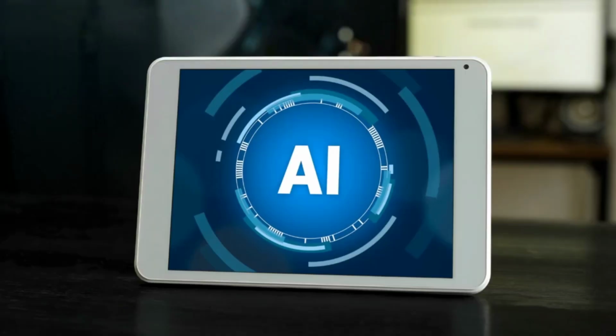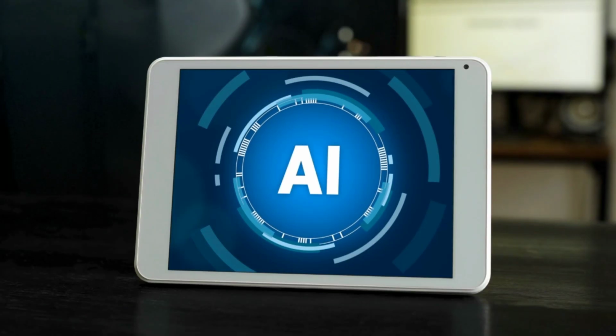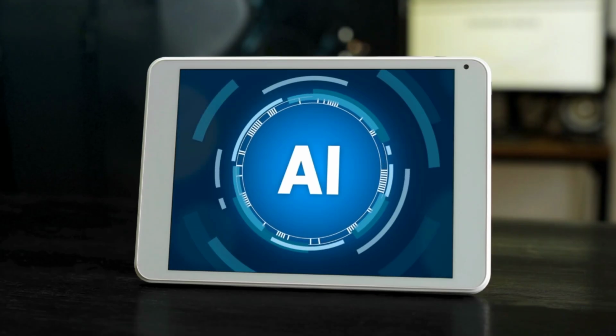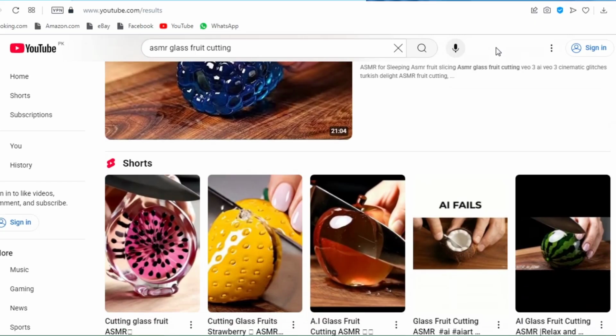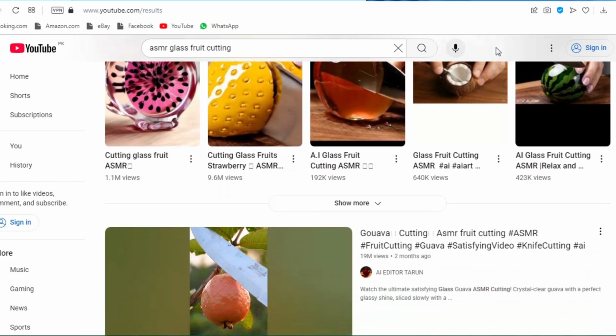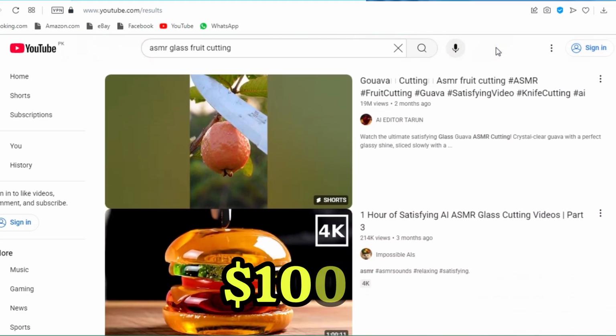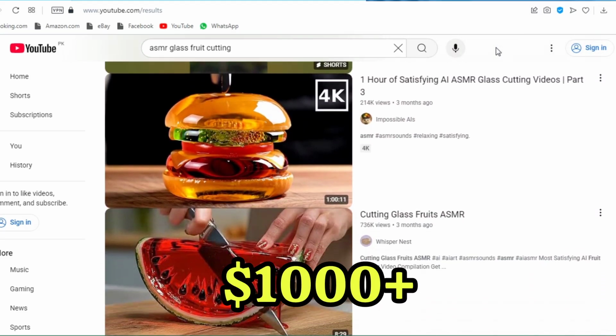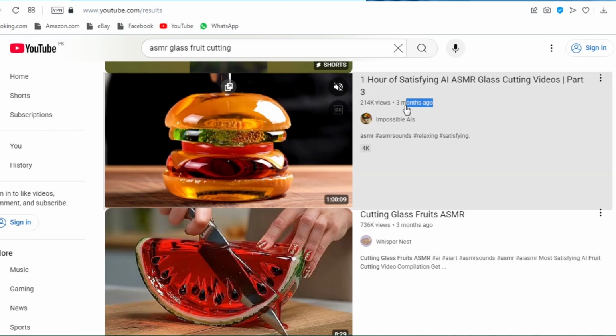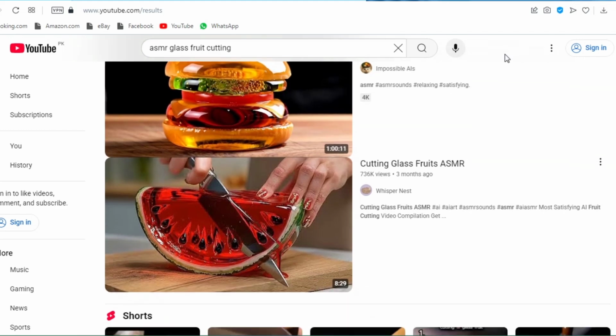This glass fruit cutting video was created entirely by AI in just 10 seconds using a single prompt and one AI tool. Sounds crazy, right? The best part? Videos like this are going viral, getting millions of views and earning thousands of dollars, all from a single clip. Yes, this is what I call a dollar printing niche right now. I am already running 2 channels on this niche.